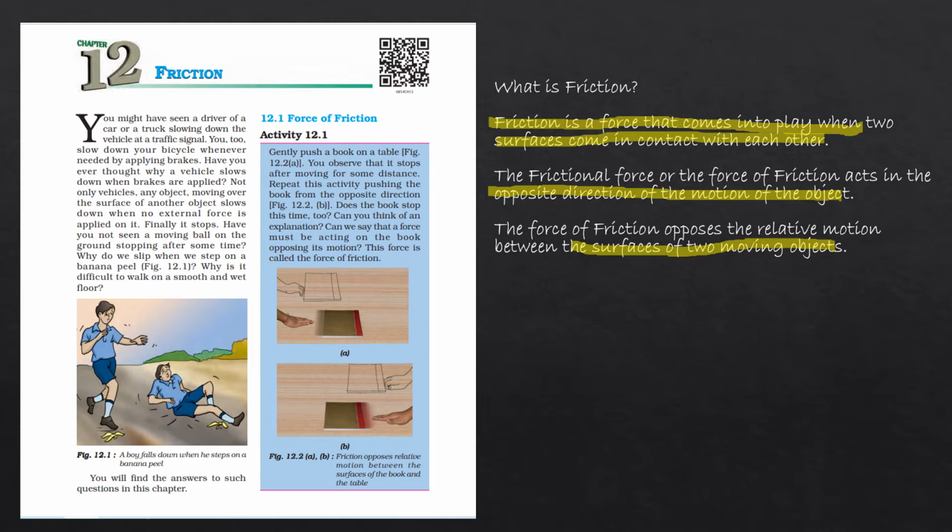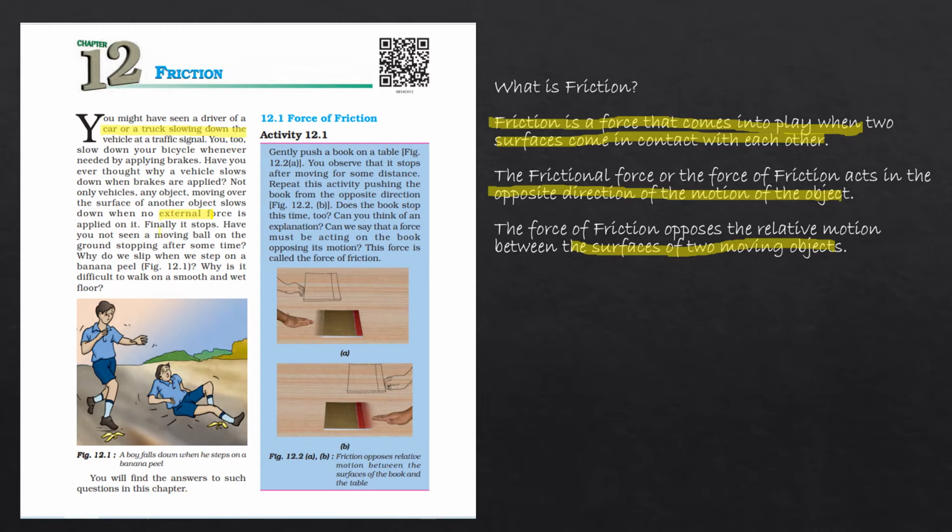Let us consider a few examples given in your book for introductory purposes. Have you ever seen the driver of a car or a truck slowing down the vehicle at the traffic signal? In the same way, when you want to slow down your bicycle, you apply the brakes. What is the work of the brake there? It is opposing the motion. But sometimes we are not applying any external force, but at that time also it stops.